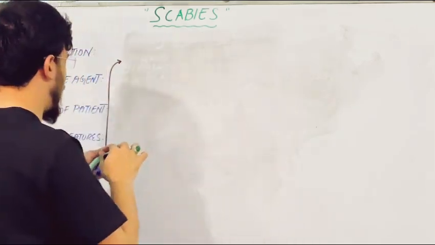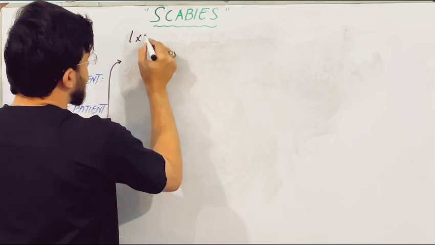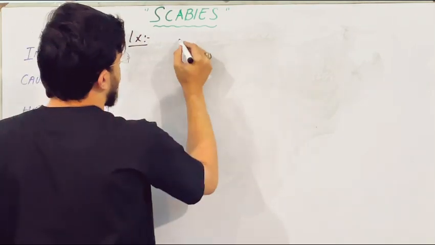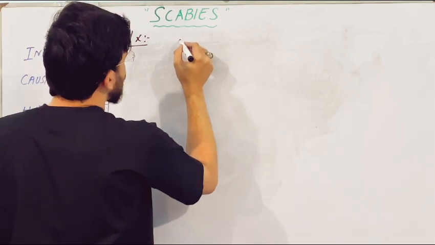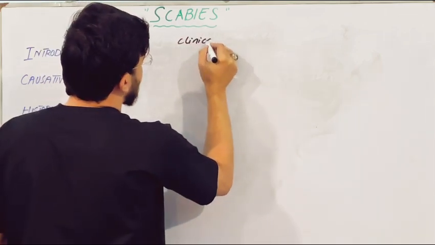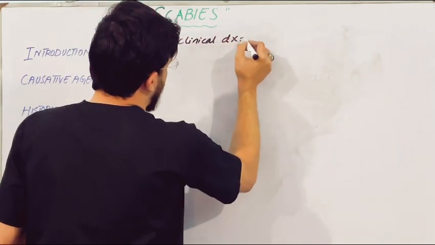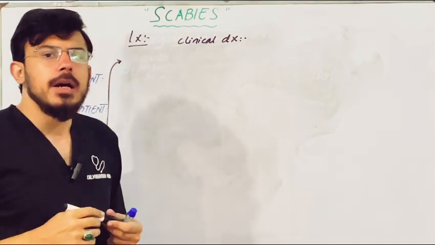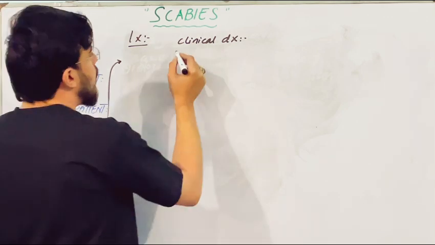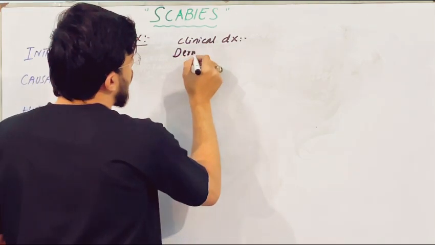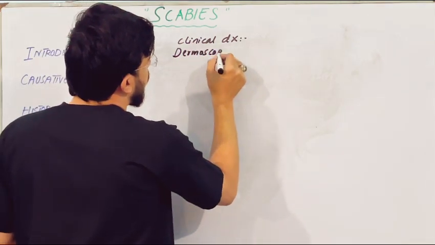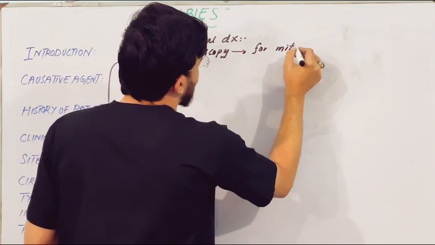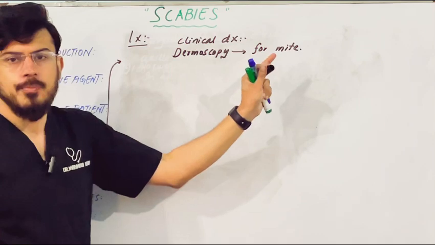Let's talk about the investigations. Usually the diagnosis is made clinically. Clinical diagnosis is important. Mostly it is diagnosed clinically, but we can also do dermoscopy. In dermoscopy we look for the mite.